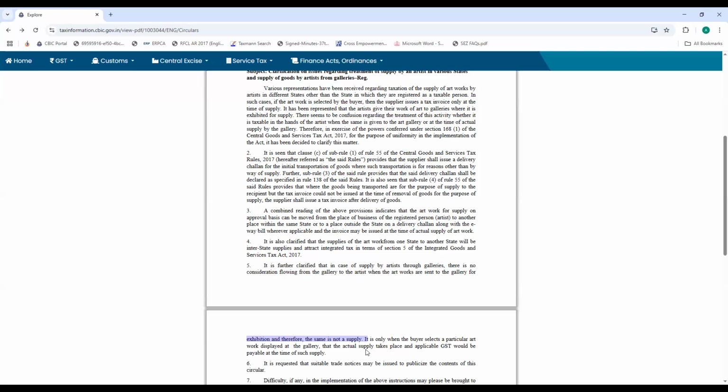No, approval basis. See, whenever we go into an exhibition, there is always a case wherein the goods would only be approved when the goods are displayed. If the recipient is already identified, then in such a case an invoice has to be issued. But if the recipient is not identified, the goods would only be displayed, and the sender himself does not know whether at all he would be able to sell it.